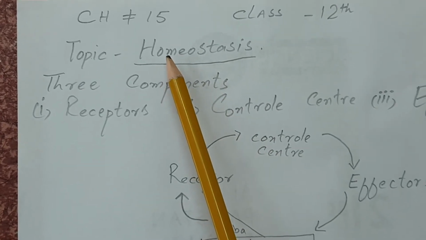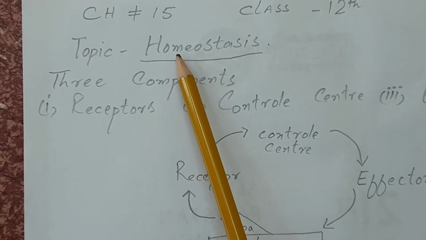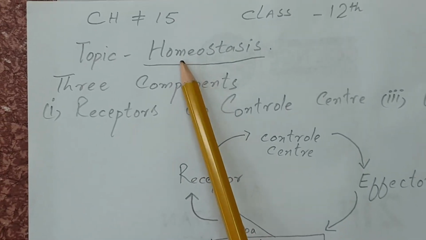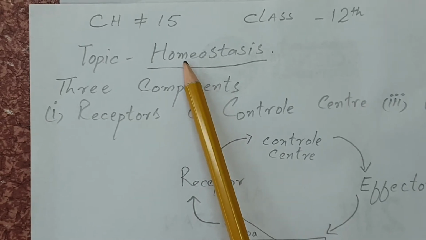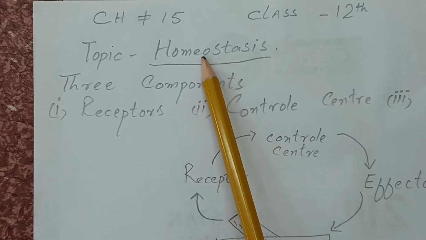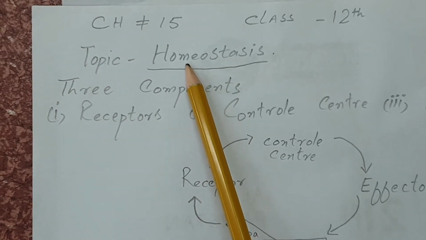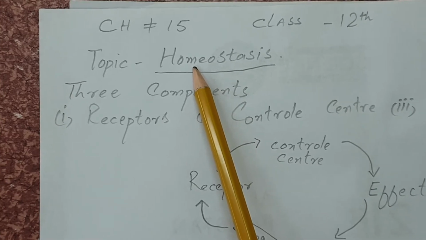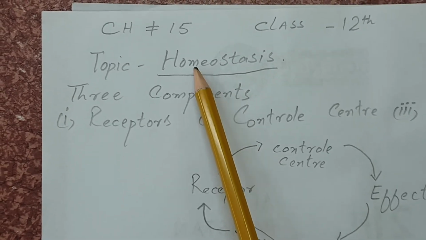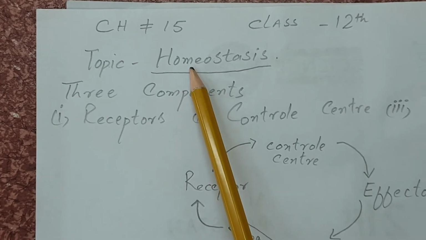Living organisms regulate their internal environment against the fluctuation of the external environment. Sometimes changes or fluctuations occur in the external environment, and the effects of those changes are diminished by their internal system.